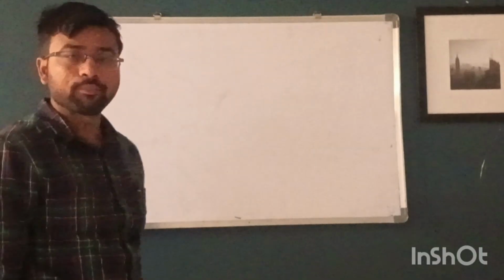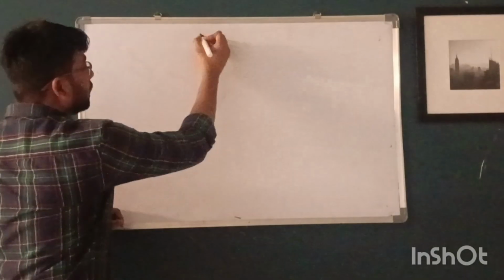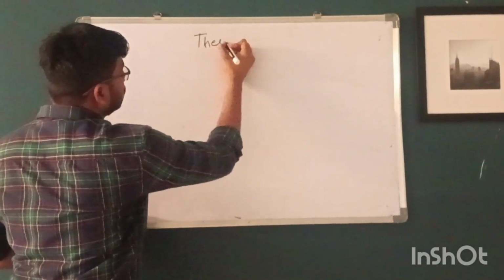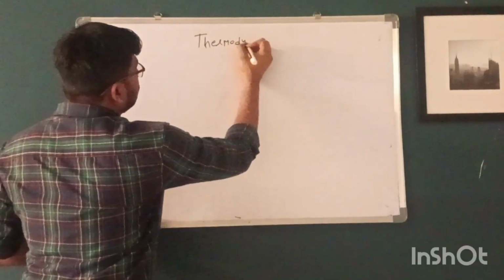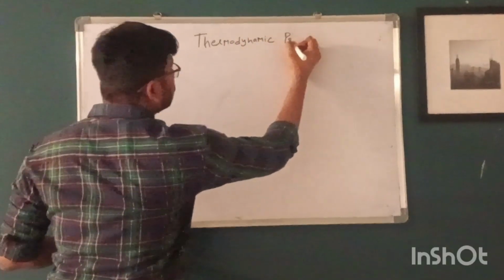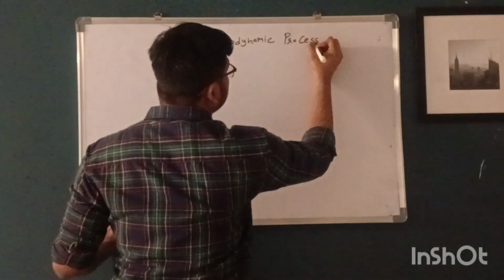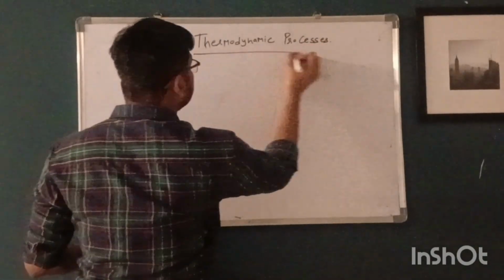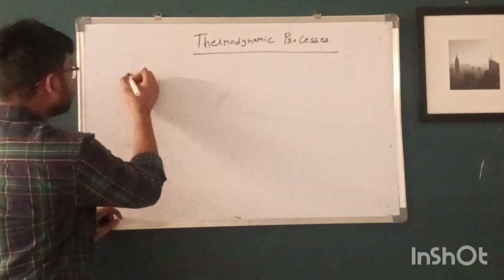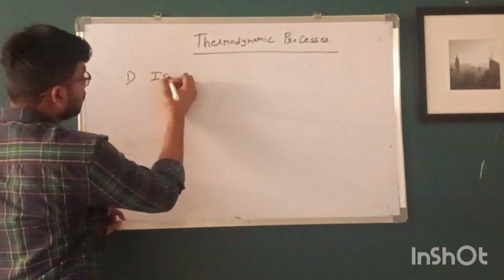Now our next topic is thermodynamic processes. There are four types of thermodynamic process. First one is isochoric.